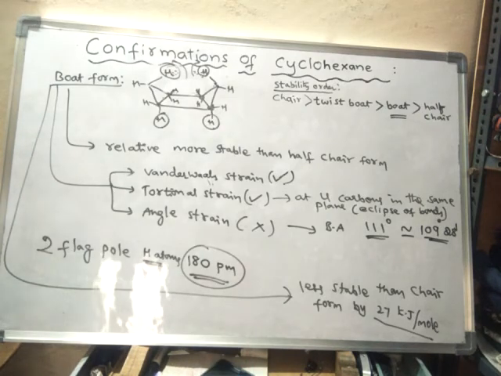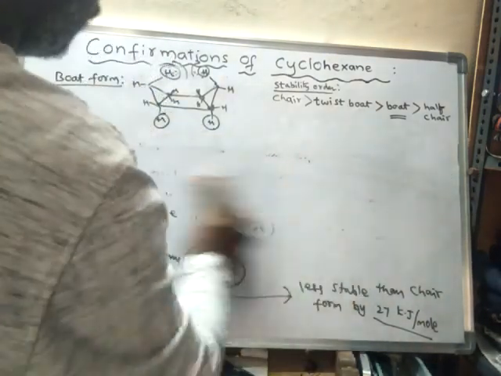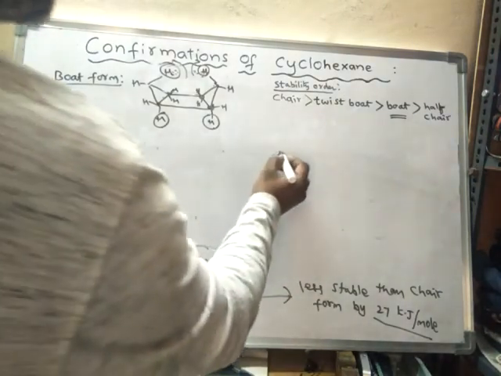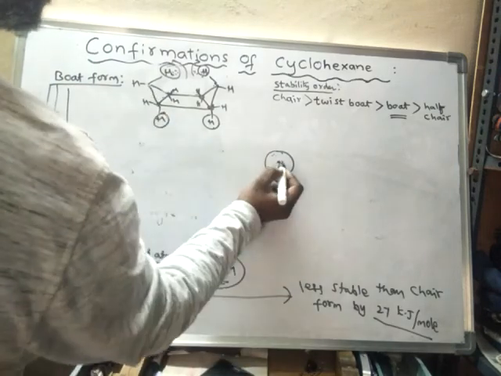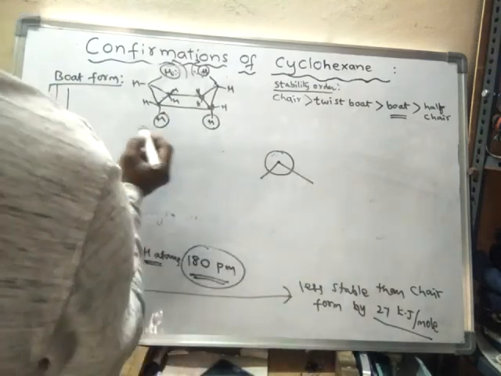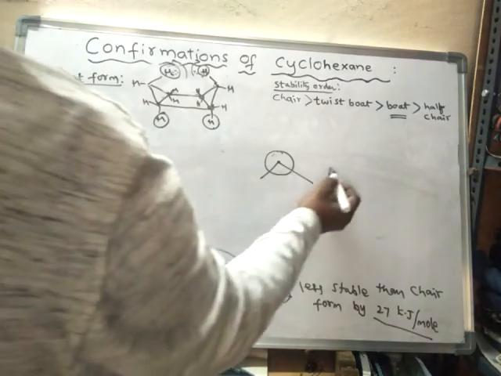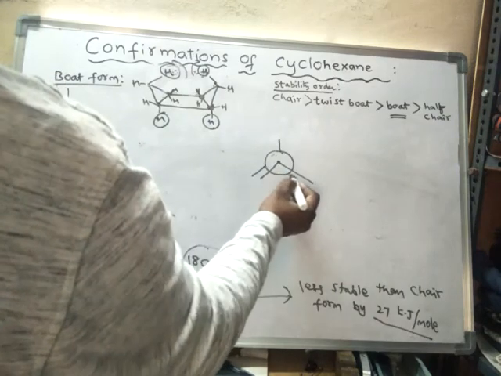If you see the Newman projection of this boat form, it appears like this. This is the first carbon, and these two carbons. Boat form will be like this. Now the hydrogens of the back carbon will be like this.